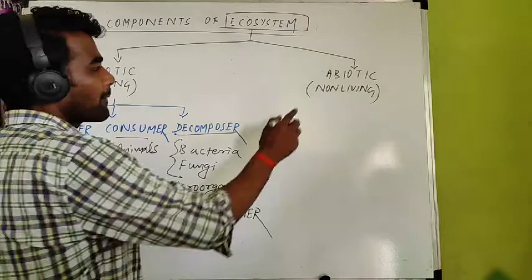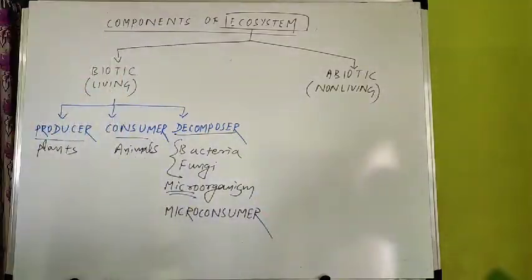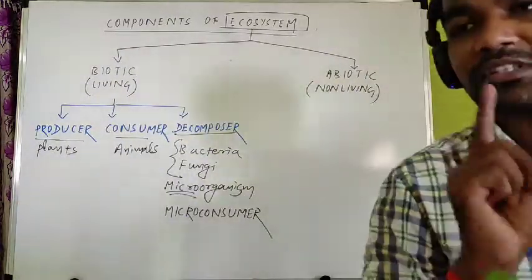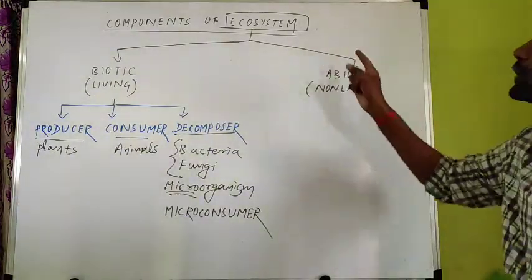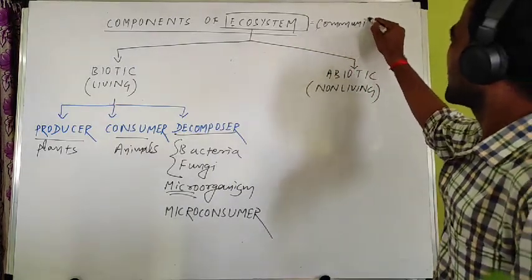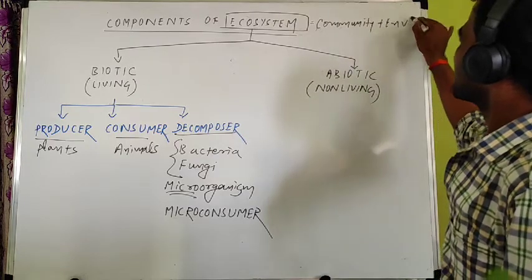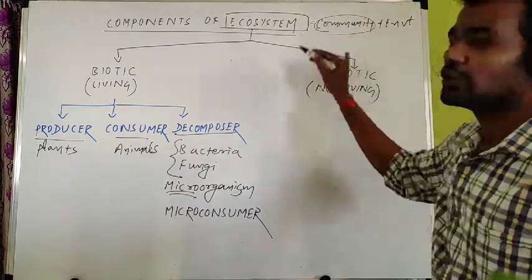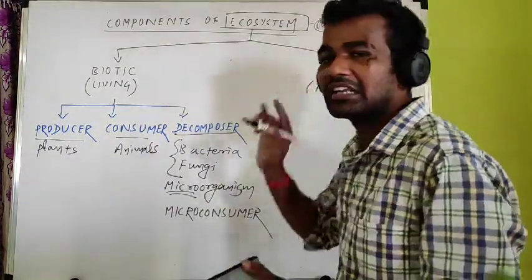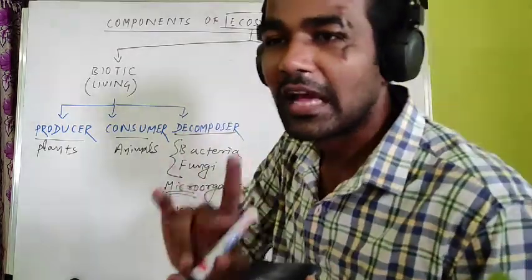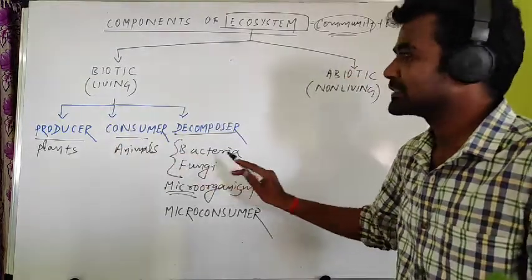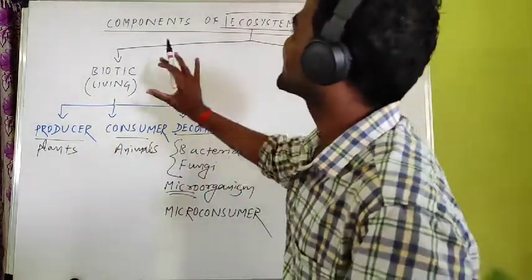But if you come to abiotic components of ecosystem, recall the definition from the previous classes. Ecosystem is the combination of community plus environment. Already we have discussed community. What is the definition of community? It contains different types of species, like different types of plants, different types of animals, and microorganisms. We have already completed the community.